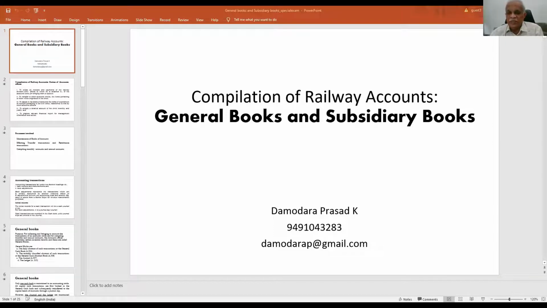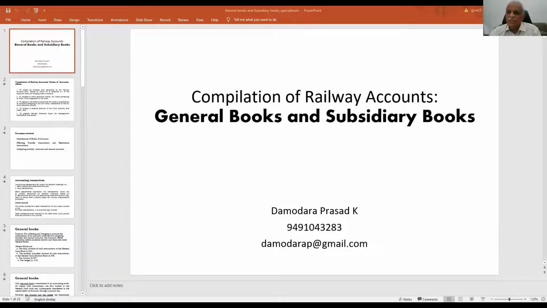These financial transactions which are recorded in the books, we call them general books. And supporting details will be there in the subsidiary books. So railways is not an exception. For that matter, any government department is also not an exception, because an organization will always have financial transactions, and those financial transactions have to be entered in the books of accounting.